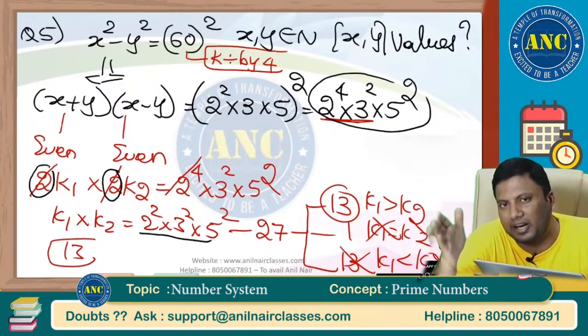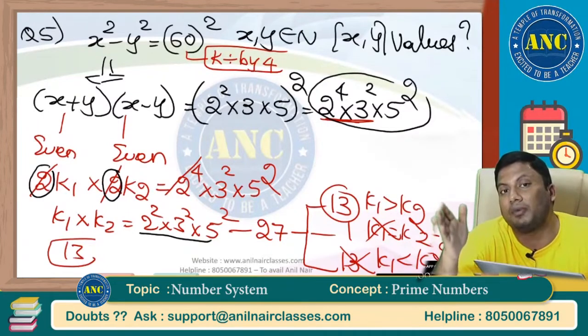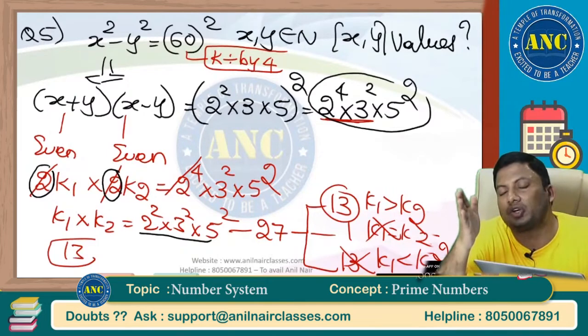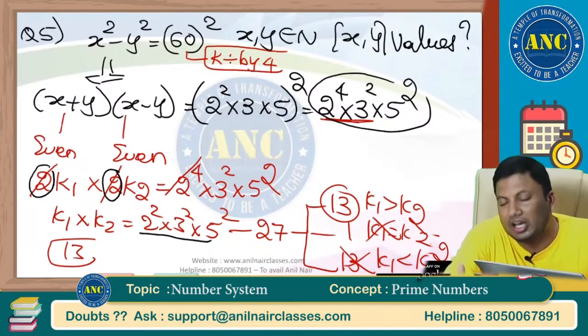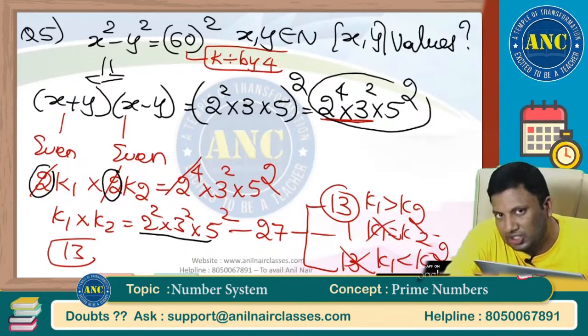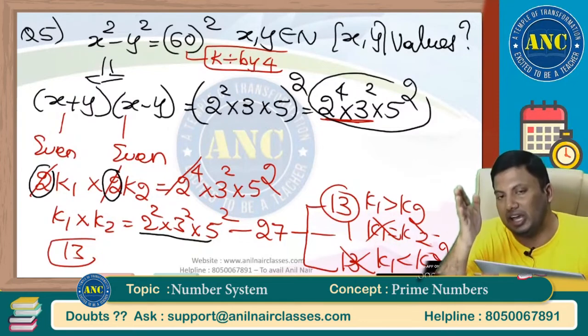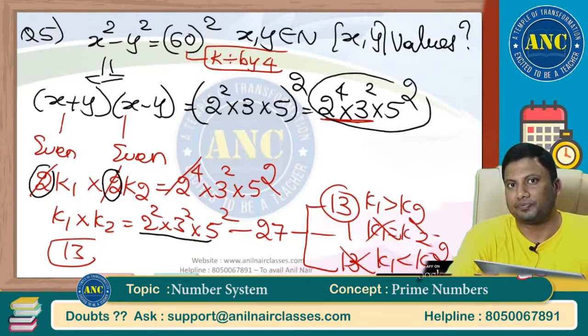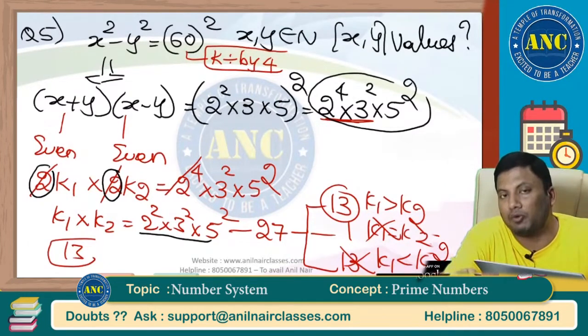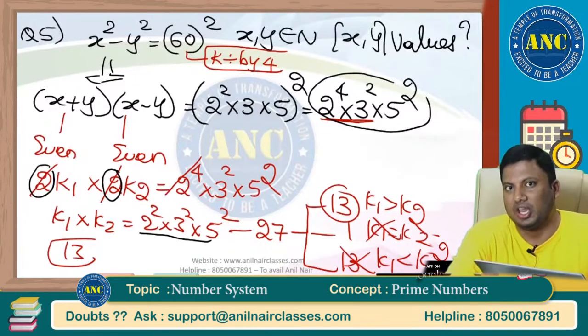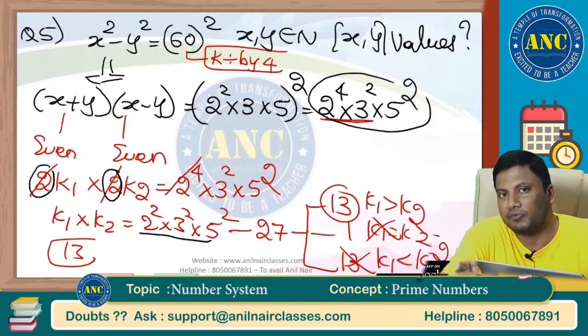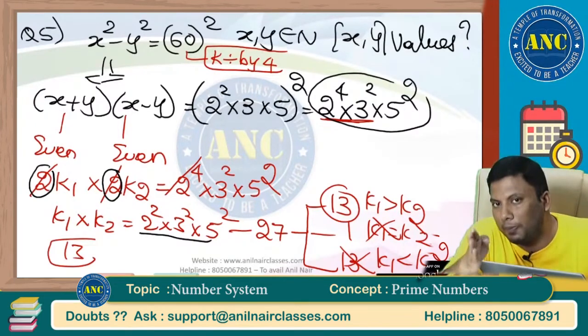99.6 plus percentile for a general category to get a call from IIMs. Please remember this: more than 22 questions right out of 34 questions is 98 plus percentile. Please go back and watch my strategy videos. Most of the students are preparing for the CAT examination without having proper guidance.